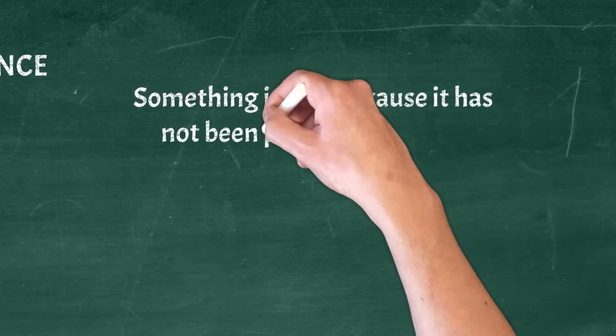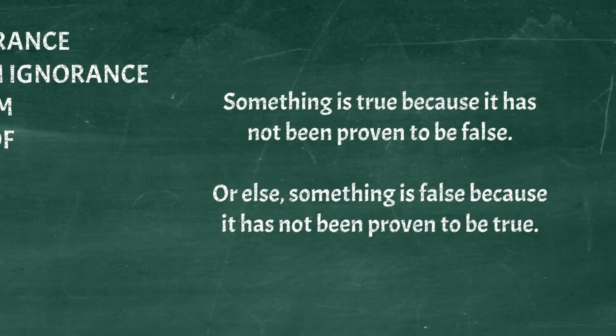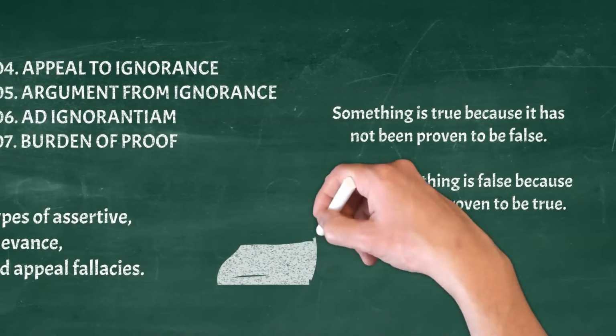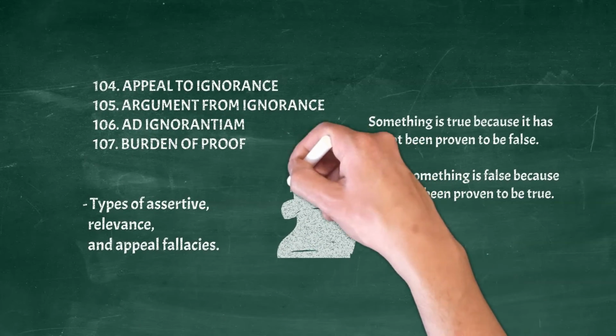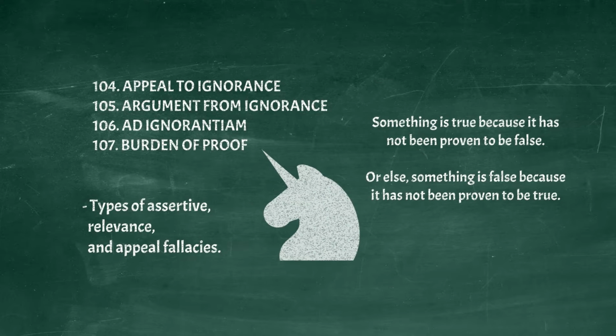We assert something is true because it has not been proven to be false. Or else, something is false because it has not been proven to be true. Examples: Unicorns exist because you can't prove they don't, or, God doesn't exist because you can't prove he does.